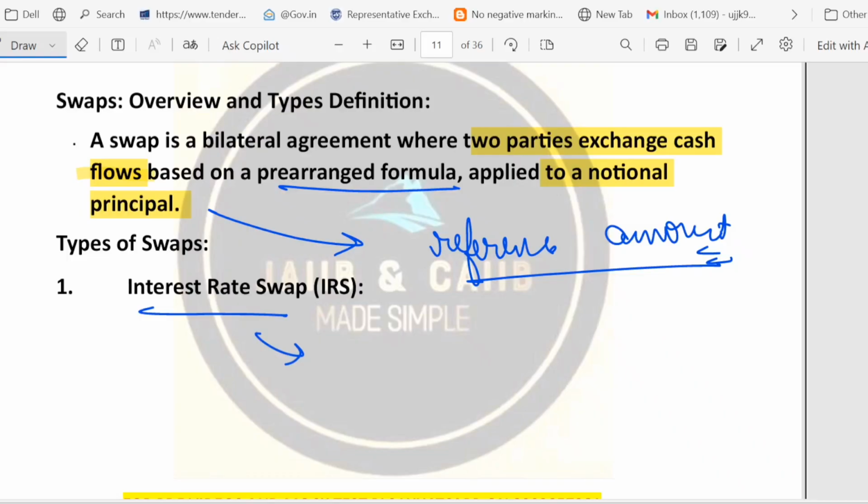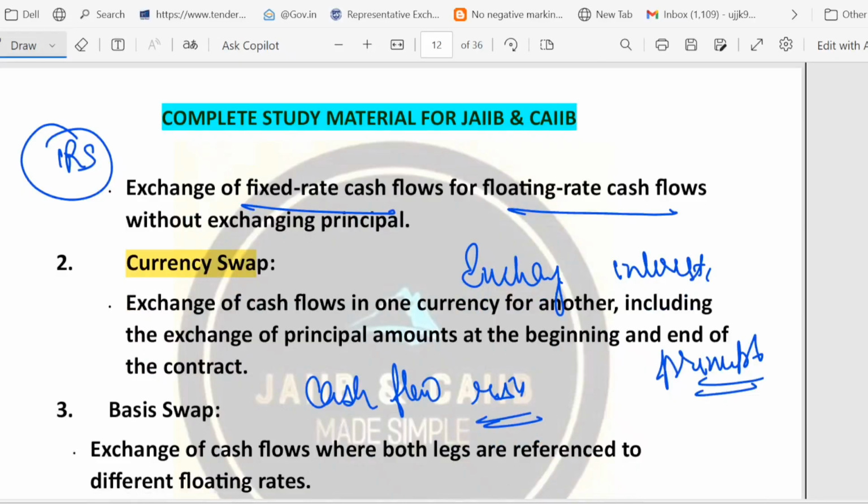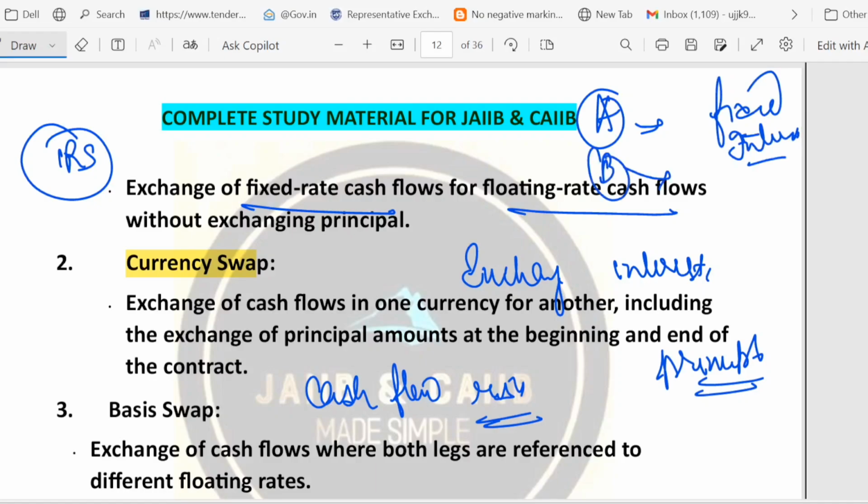We talked about the interest rate swap example. Two examples I've given you. Suppose party A is there. Party A pays fixed interest, while party B pays floating interest. So they net the difference periodically. I hope it is clear. Then we talk about the currency swap. So currency swap means what? Parties exchange interest payment in different currency and sometimes swap principal amount at the start and at the end.